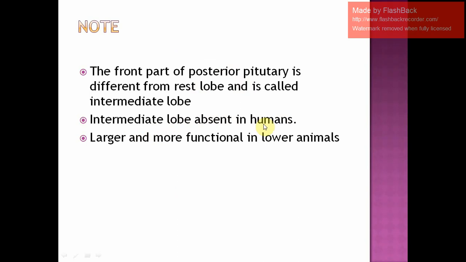That means in the posterior pituitary of human beings we do not see the intermediate lobe, but we see a larger and more functional intermediate lobe in the lower animals. In their posterior pituitary, the front part is slightly different, and you can see a distinct structure there, and that's why it is termed the intermediate lobe. Am I clear? So the intermediate lobe is absent in humans, and it is larger and more functional in the lower animals. I hope the concept of your intermediate lobe is clear now.